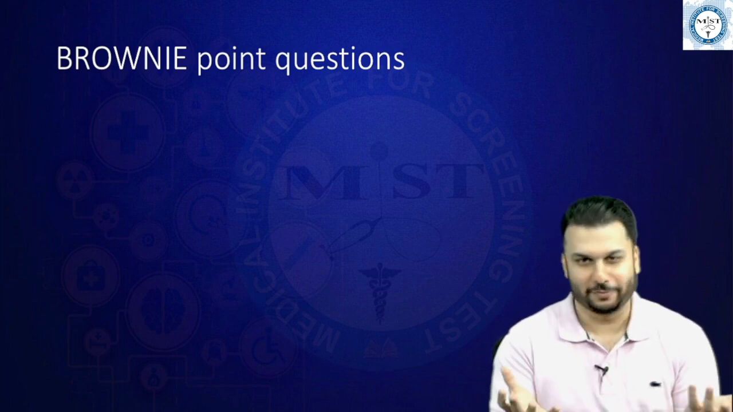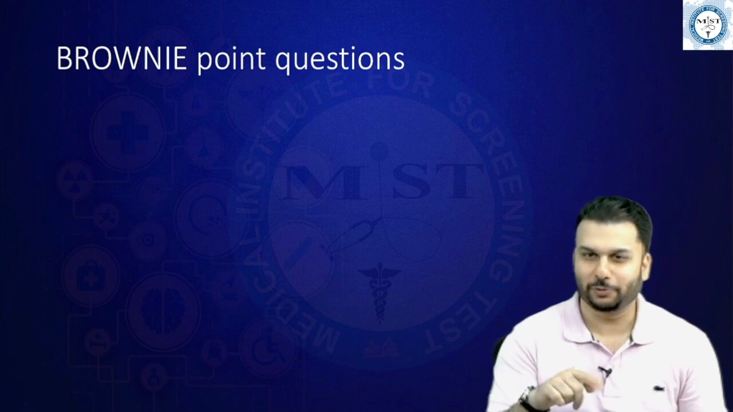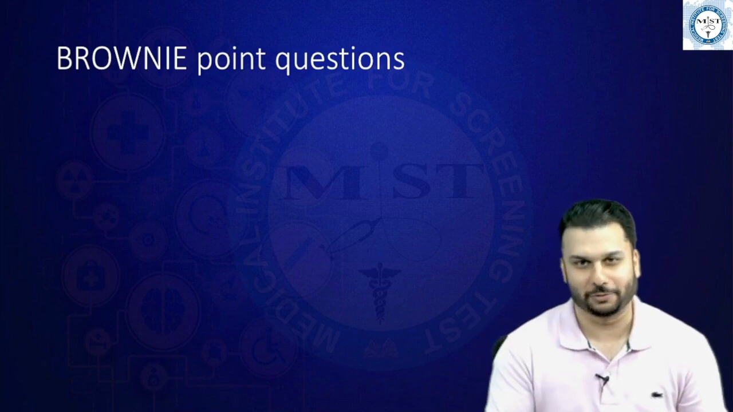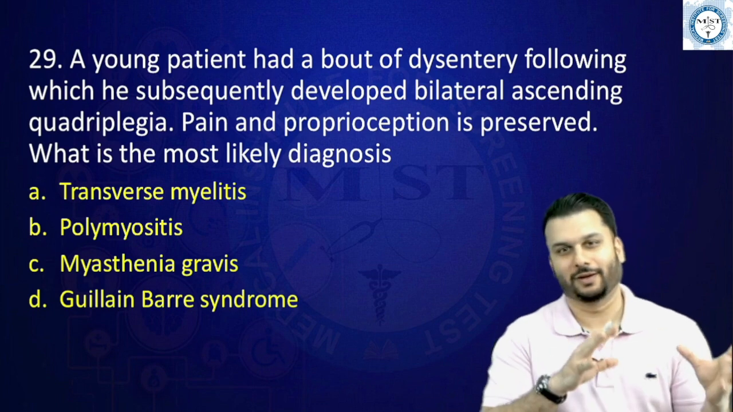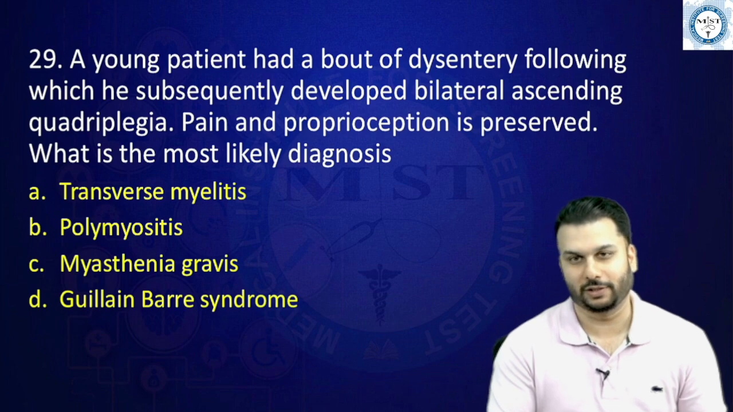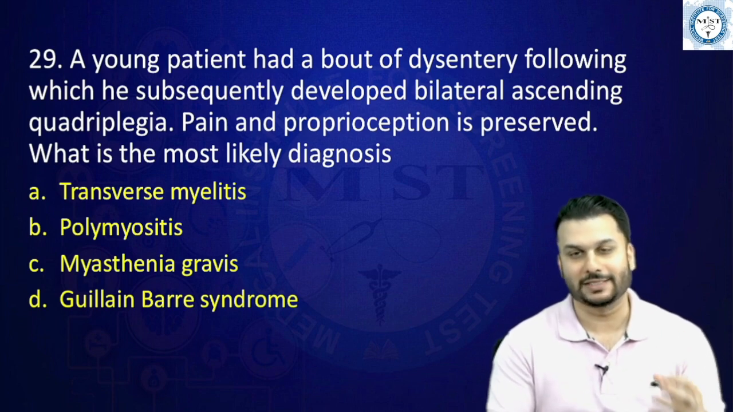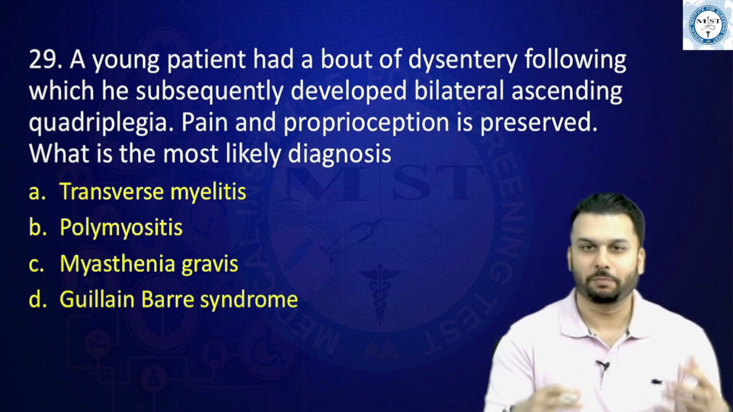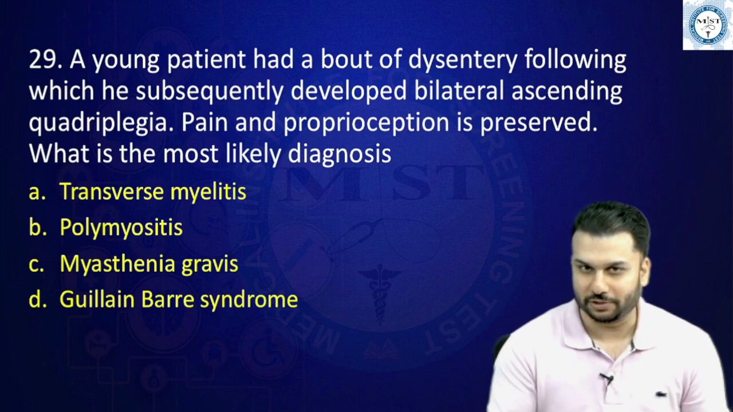Technically, yes, they will not be our micro questions, but they would be, let's say, applied questions from micro. Now see here, doctors. A young patient had a bout of dysentery, following which he subsequently developed bilateral ascending quadriplegia. Pain and proprioception is preserved. What is the most likely diagnosis?